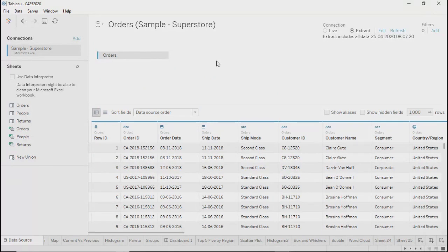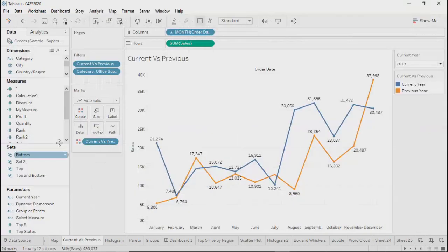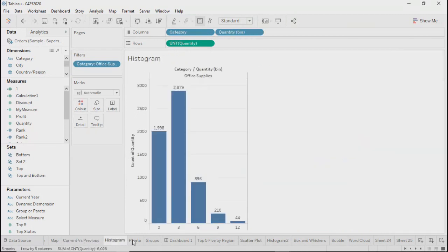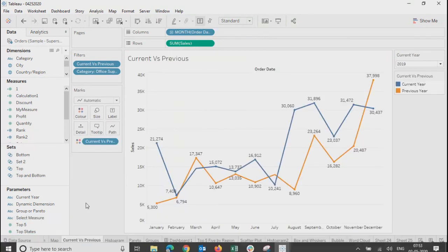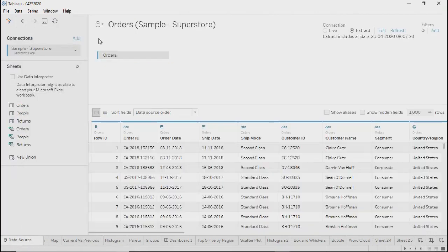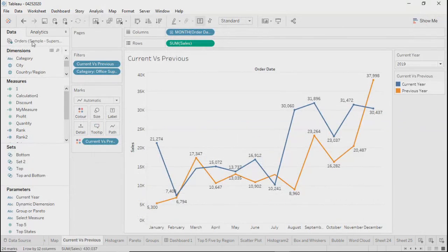As soon as you do the join and come back to your worksheet, it will be only one connection, one data source here, right? Which means after joining multiple connections, you created one data source that will be applicable to all the sheets. But if you go back to your data source and just create a new data source, this will be a completely fresh new data source. And in that case, you will get two data sources here. So one is connection and another is data source,